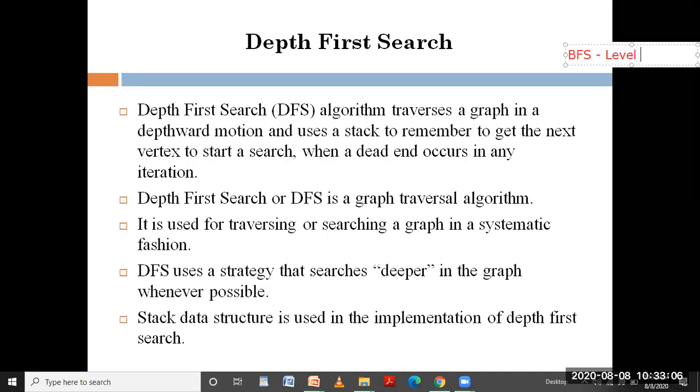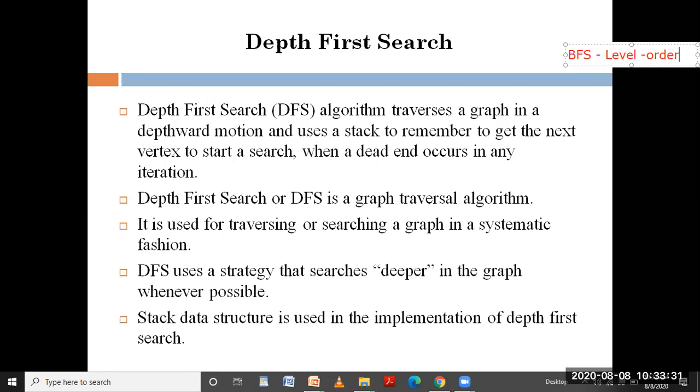It is also called level order, because it visits the adjacency list of vertices in level order, like level 0, then level 1, then level 2. In this way BFS works, and BFS uses a queue.